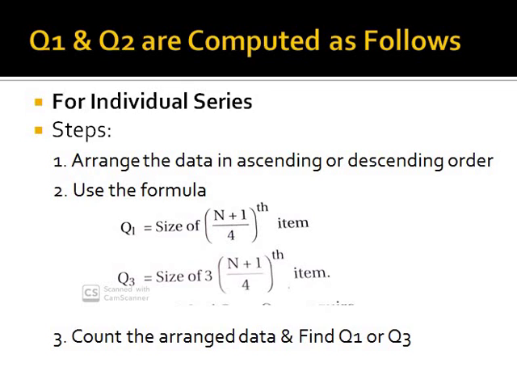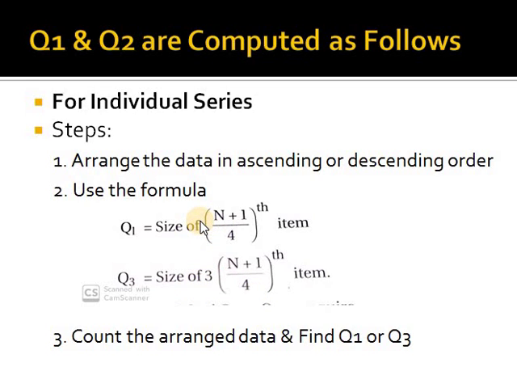For the individual series, the first step is the same: arrange the data in ascending or descending order, whatever data they give. Second, we use the formula. For the median the formula is size of (n plus 1) by 2, but for quartiles we use size of (n plus 1) by 4 for Q1, and the formula for Q3 is size of 3 into (n plus 1) by 4.